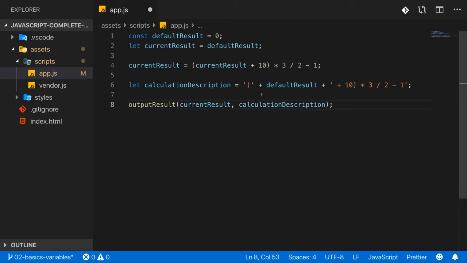Now, in such cases, you can also use backticks instead of single quotes. This is not a single quote, this is the backtick character which you find on your keyboard. Get rid of all other single quotes, and get rid of these pluses you used to combine your strings. Only keep the plus which you want to output on the page, and replace the closing single quote also with a backtick. So now I've got two backticks which surround my text.